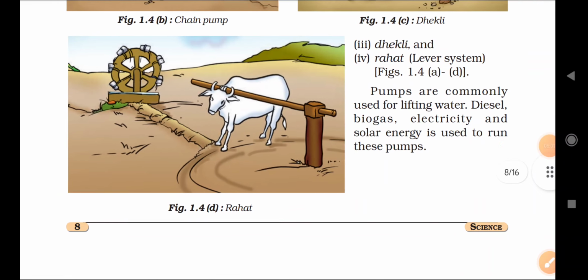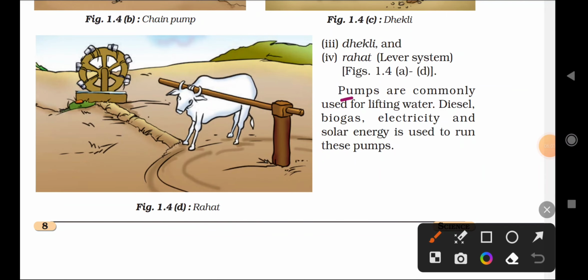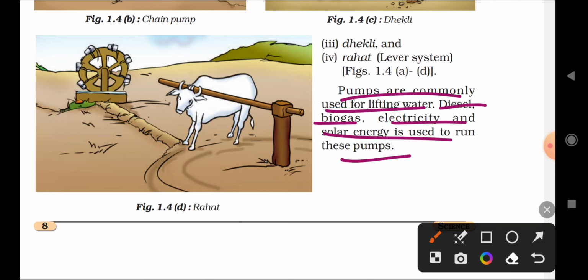Pumps are commonly used for lifting water. Diesel, biogas, electricity and solar energy are used to run these pumps. Just like we normally use a motor in our homes, the same kind of motor is used in the agricultural field. That motor or pump lifts the water from wells, lakes and rivers.